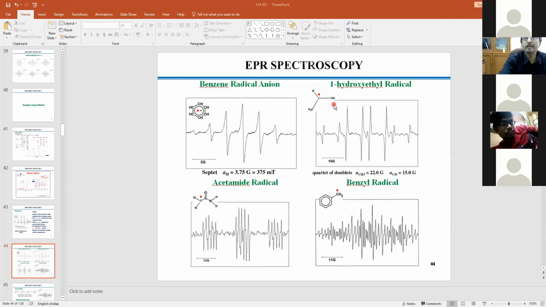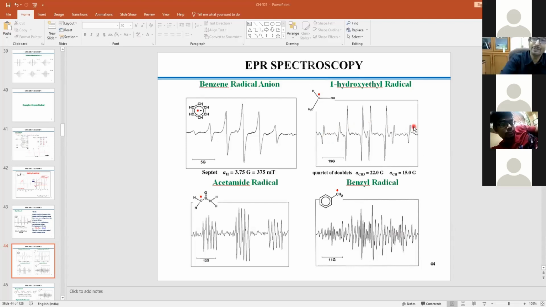Simple. Here, if I consider the 1-hydroxyethyl radical, this is the CH3 group, and the unpaired electron is directly bonded to one carbon, so that gives you 2 lines. And the CH3 is one atom away from the electron center, that means carbon and then CH3. These 3 hydrogens of CH3 are equivalent, so that gives you 4. So 4 into 2, that means 8 lines. This is not a well resolved spectrum in terms of intensity, but we can get 1, 2, 3, 4, 5, 6, 7, 8 lines.